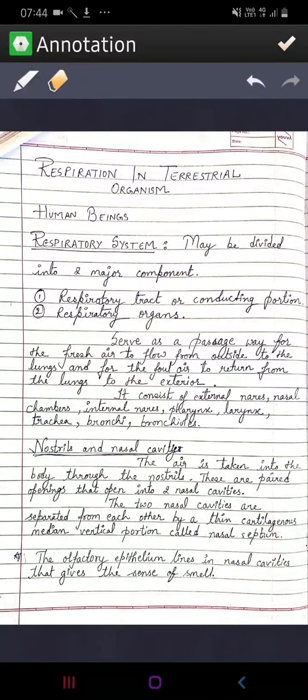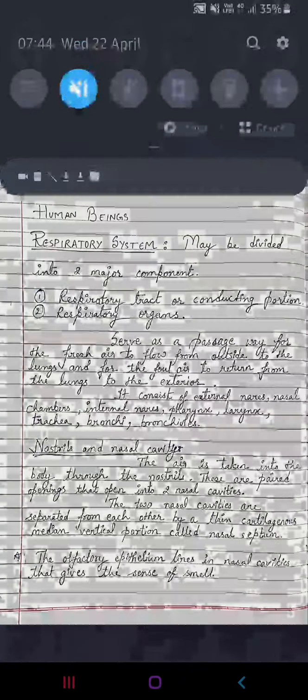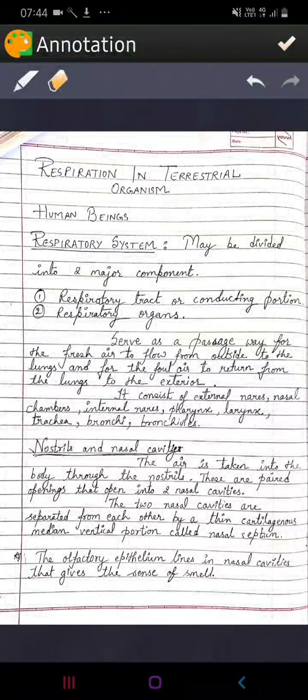Good morning, students. Here I am with another topic. The topic is respiration in terrestrial organisms. In terrestrial organisms, we will talk about human beings. Human beings have a proper respiratory system.